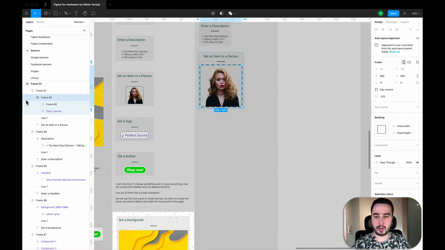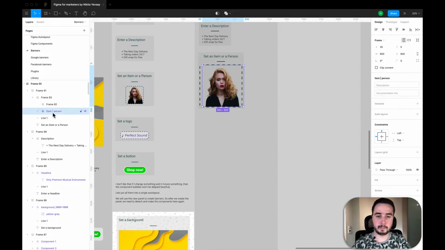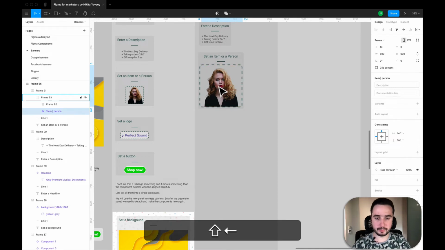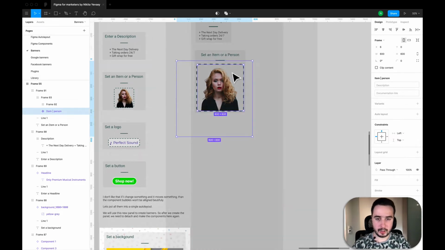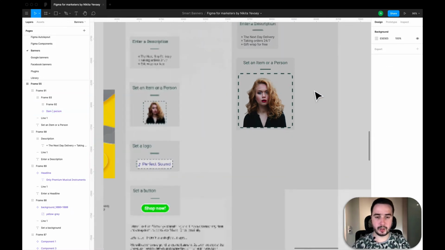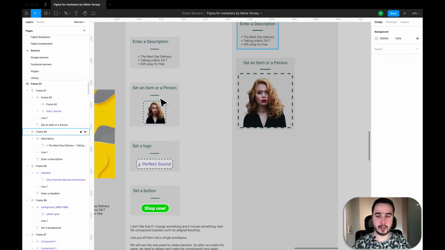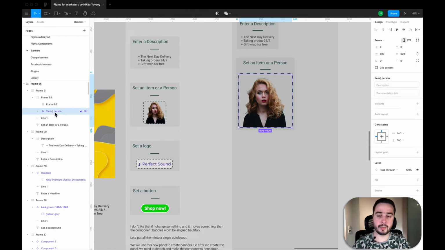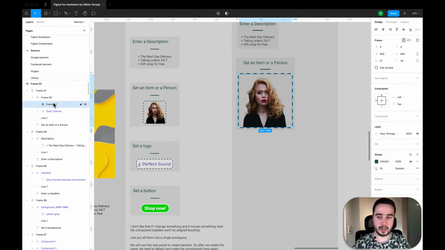So right now we have our item as we had it before, and we have a dashed border and nothing is broken. So once again, I created a component for an item or person, and then I created a separate frame with a border around these 600 by 600 square.